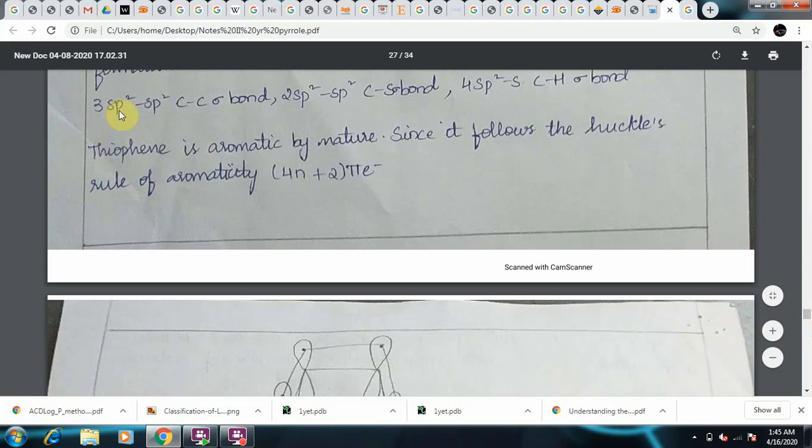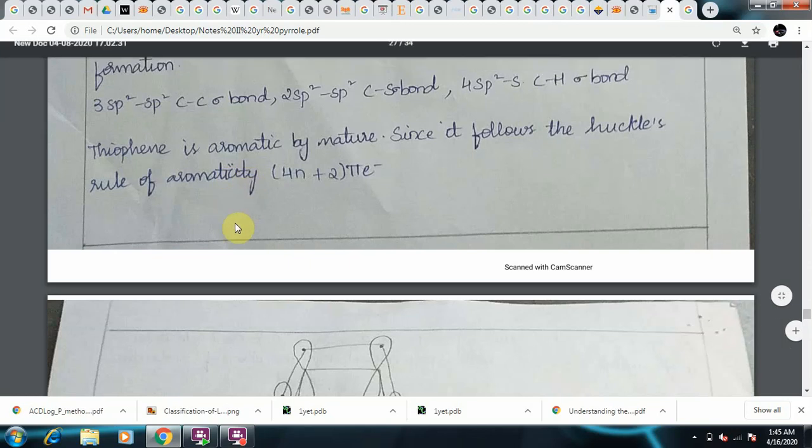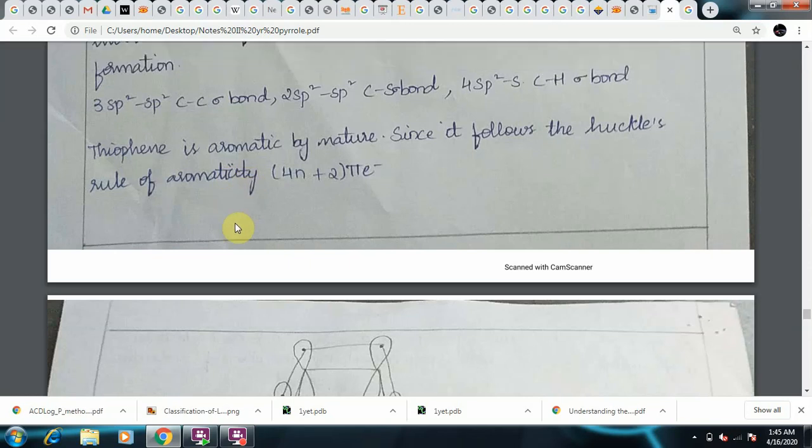As you can see, it forms 3 sp2 carbon-carbon sigma bonds, 2 sp2 carbon-sulfur sigma bonds and 4 sp2 carbon-hydrogen sigma bonds. Thiophene is aromatic in nature since it follows Huckel's rule of aromaticity. What is Huckel's rule? 4n plus 2 pi electron system, and here the n value is 1 for thiophene. So 4 plus 2 is equal to 6, and as you can see clearly from the structure, thiophene has 6 electrons which are involved in delocalization.